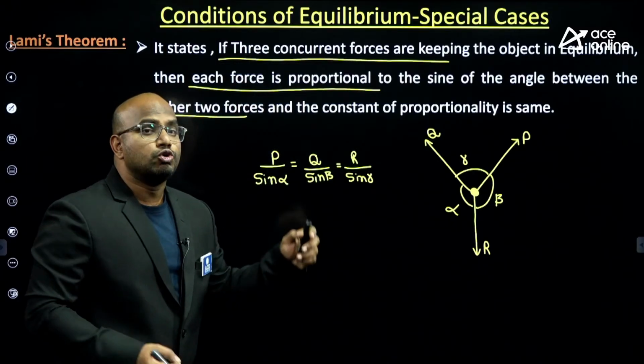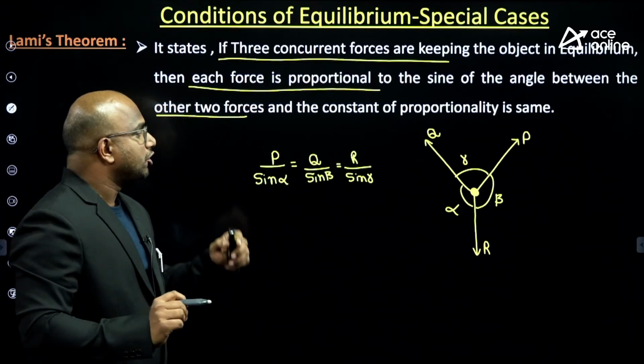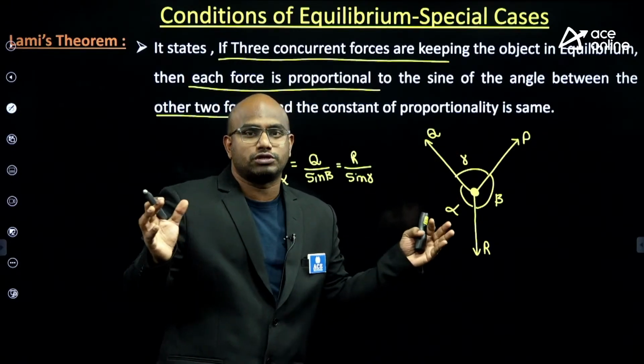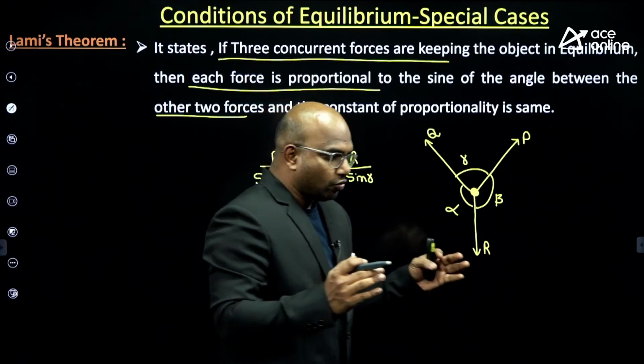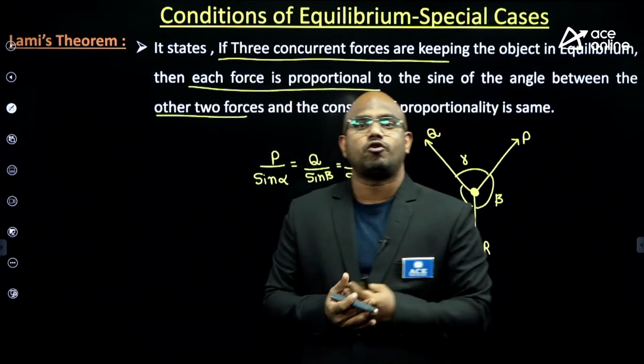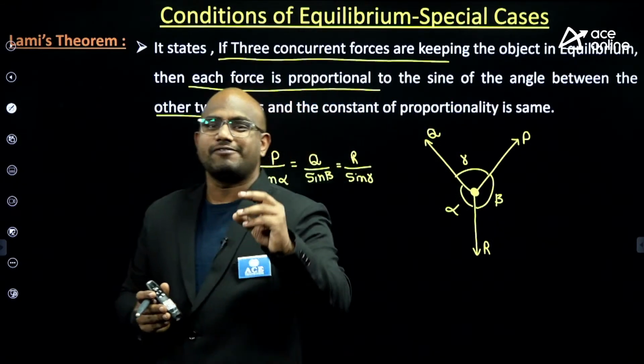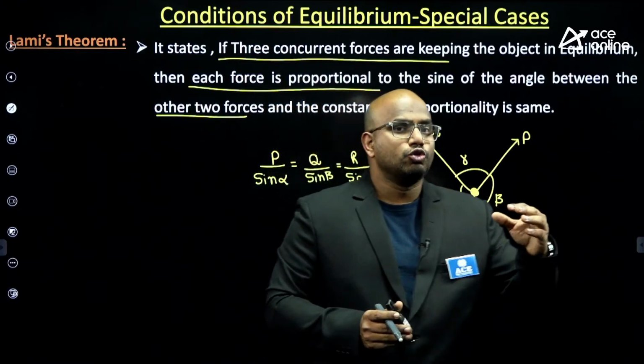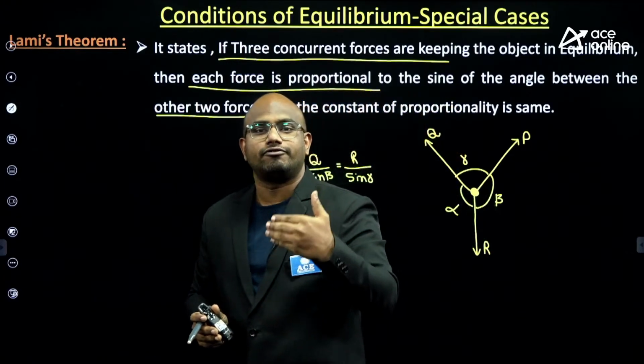But here only one thing you have to keep in mind: whenever you are finding alpha, beta, gamma, you have to listen carefully. You have to take all these forces as outward from the point, because while solving problems, sometimes some forces are inward and some are outward, and then you get confused while finding alpha, beta, gamma.